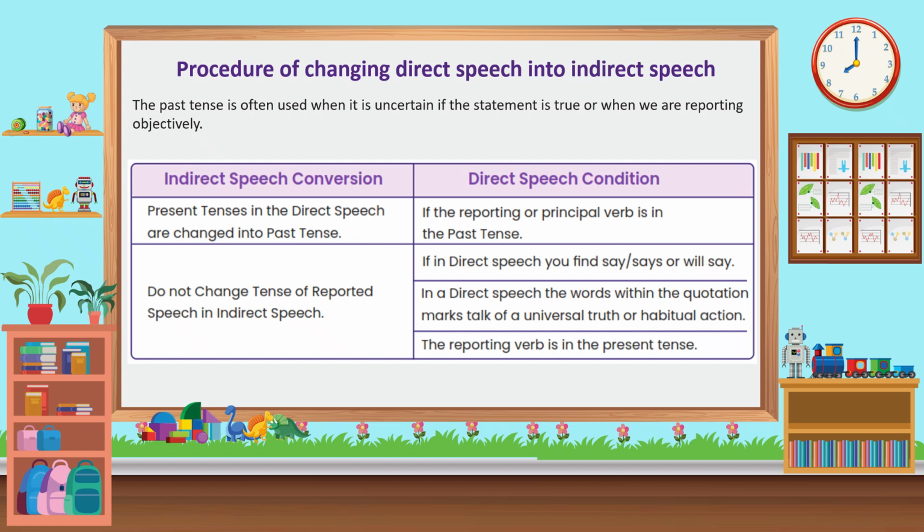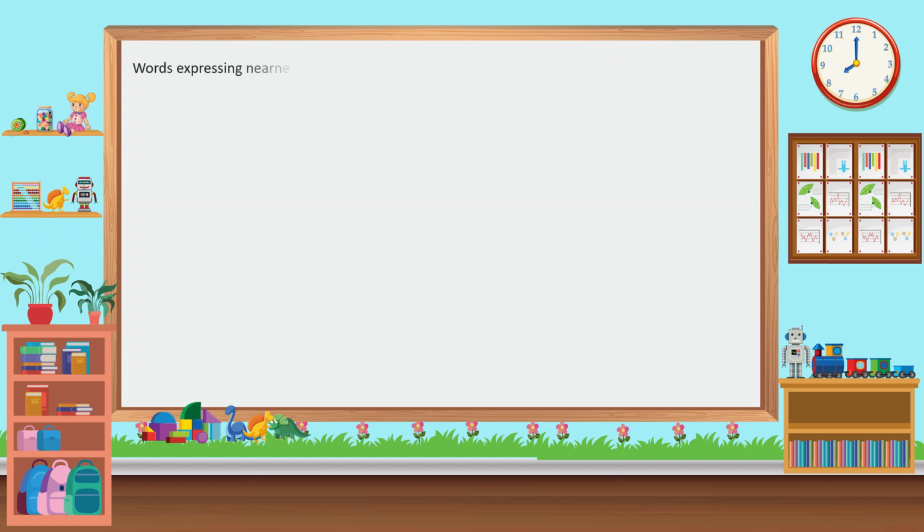If in direct speech you find say, says or will say. In a direct speech, the words within the quotation marks talk of a universal truth or habitual action. The reporting verb is in the present tense. 3. Words expressing nearness in time or places are generally changed into words expressing distance.